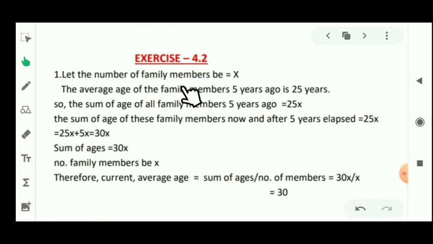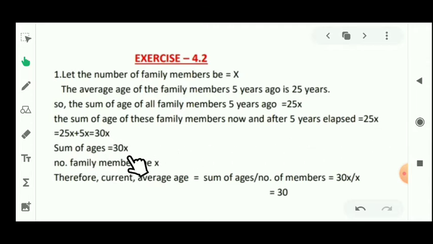Student, firstly we will let the number of family members be x, and the average age of the family members is given in the question as 25 years. So the sum of ages of all family members will be 25 multiplied by x, that means 25x. After 5 years elapsed, it will be 25x plus 5x, that means 30x.